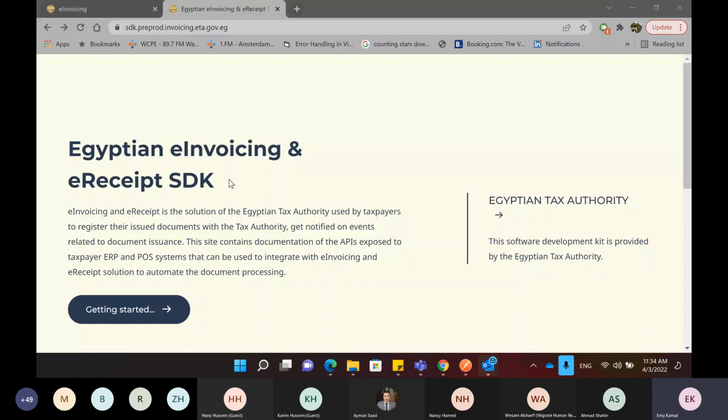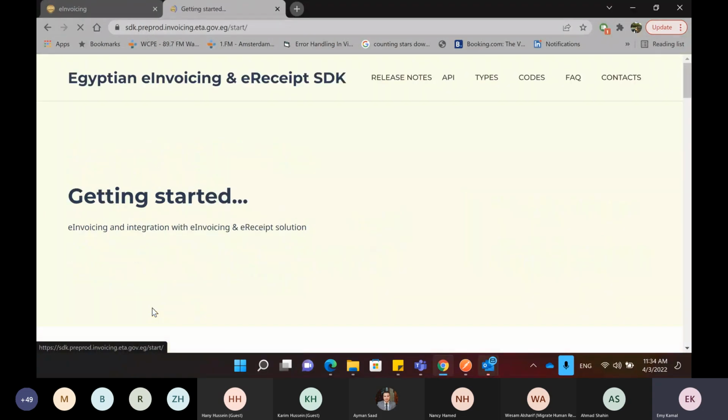To start with the portal, we click on Getting Started, where we go to the portal and the navigation. On the top you see the tabs: we have the release notes and the APIs itself, which is the technical part. In this part, we see three areas.